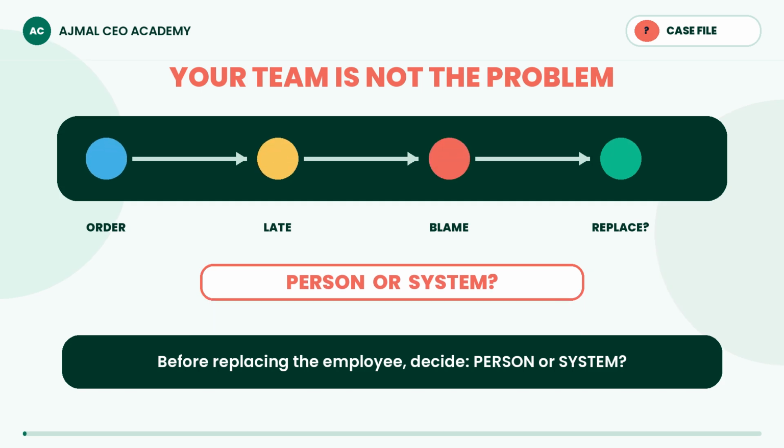A major customer order is late. The CEO is ready to replace one employee. Stop. Did the person fail, or did the system manufacture failure? Choose person or system.